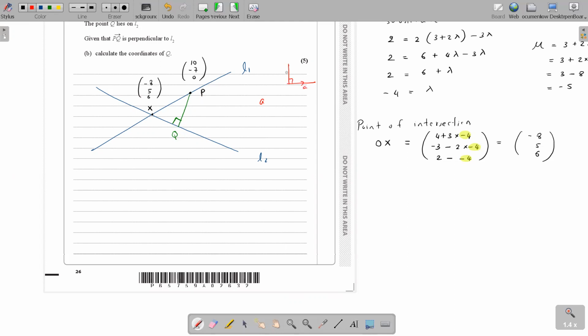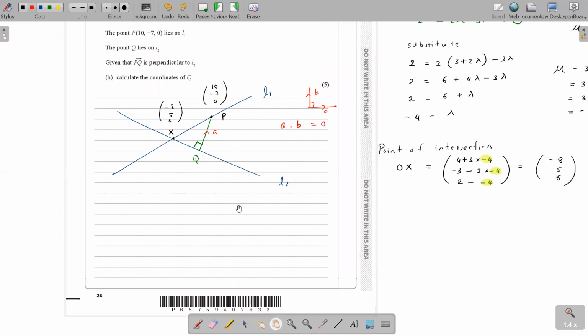Now, if two vectors A and B are perpendicular, the dot product of the direction vectors is 0. So here A is the QP vector and B can be the direction of line 2. That is important that you understand. Now you don't have to calculate QX. You could take QX, and you can do it, there's no problem, but it's going to be time consuming.